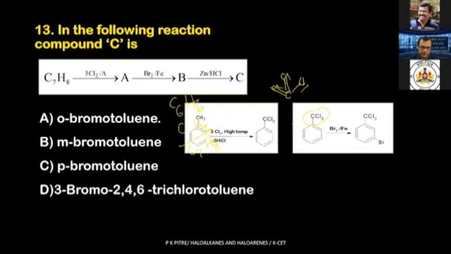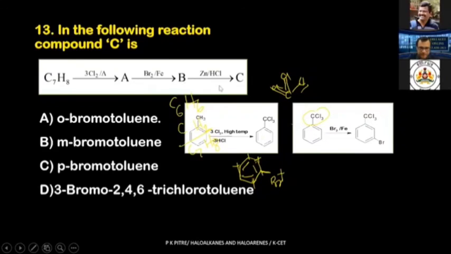I'll write and show it to you over here. They will reduce the electron density on ortho position and para position. So the only position that remains for attack is the meta position. And who is the attacking agent? Bromonium ion. So you are going to get bromine on the meta position. Fine. So that is our product B.